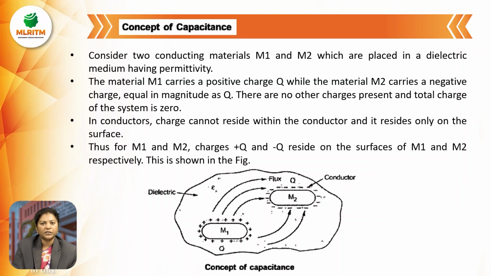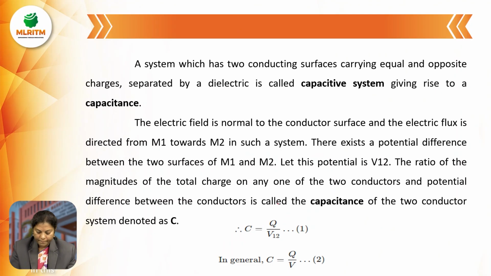In conductors, the charge cannot reside within the conductor. It only resides on the surface of the conductor itself. For M1 and M2, the charges plus Q1 and minus Q1 reside on the surface of M1 and M2, which is shown here. Here charges are present on the conductor, not inside the conductor.